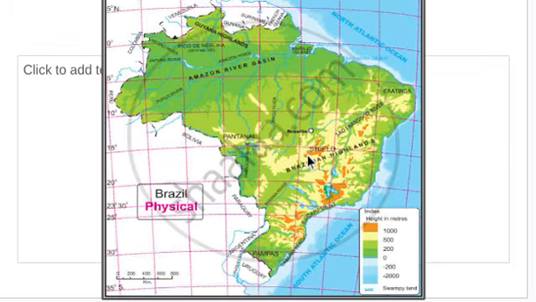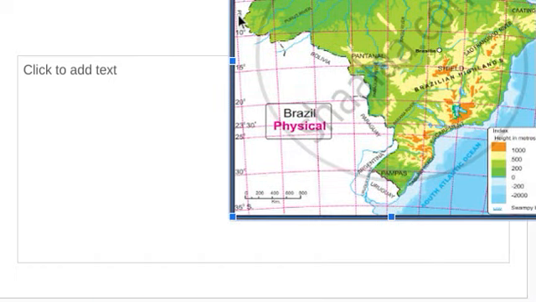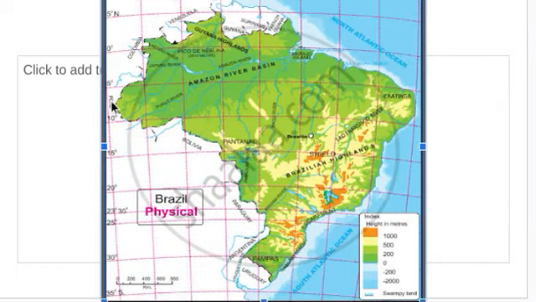Okay, so you can see here, wait a moment, here you can see the Brazil map. It is the map of Brazil. Most of the parts of Brazil are on the highlands only.